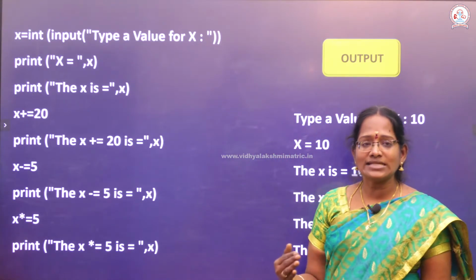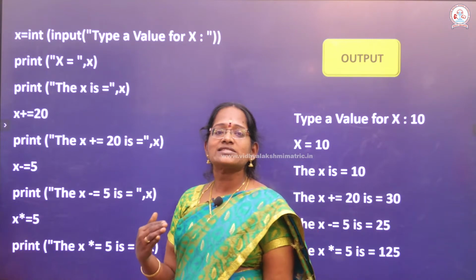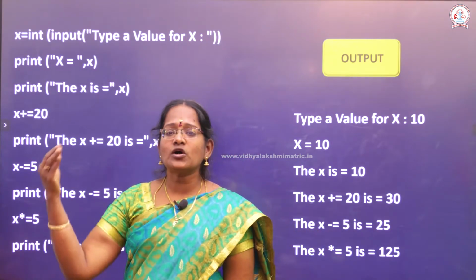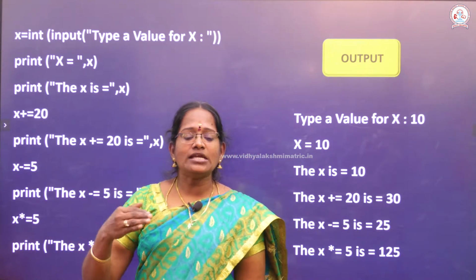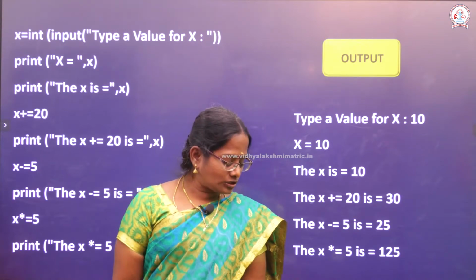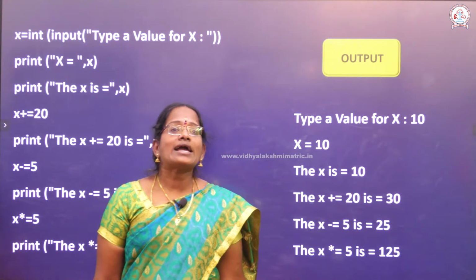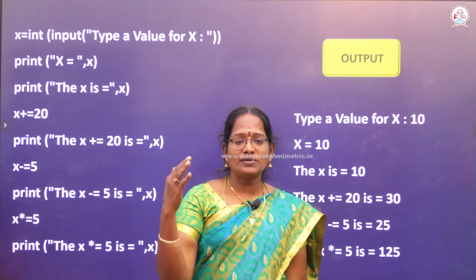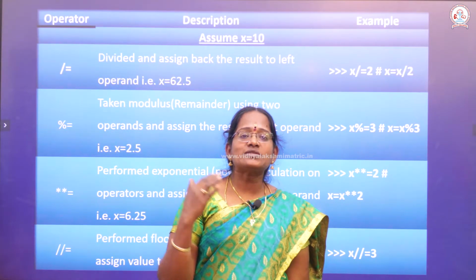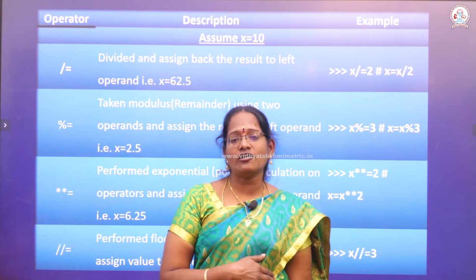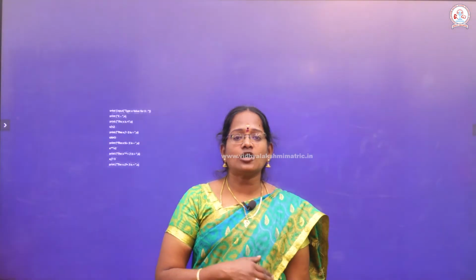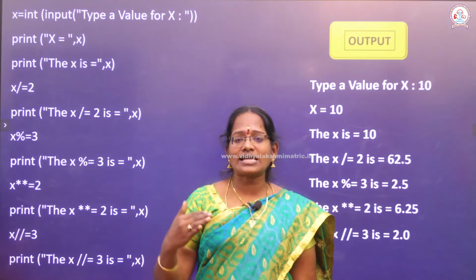So 20 plus 10 is 30. Another one, x value is 30. So same thing: into equal to, minus equal to, divide equal to, product equal to, product means multiplication equal to, exponent equal to, floor equal to. So these are all the operators based on which we calculate an arithmetic expression.